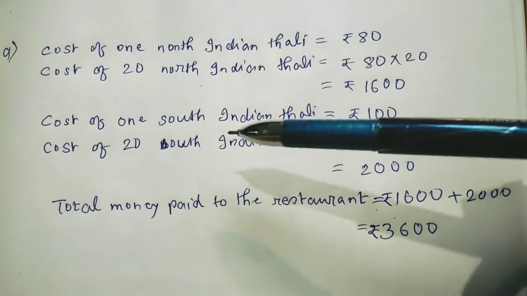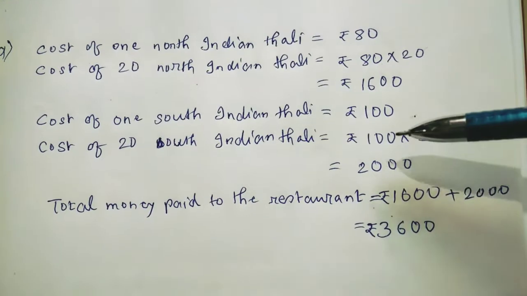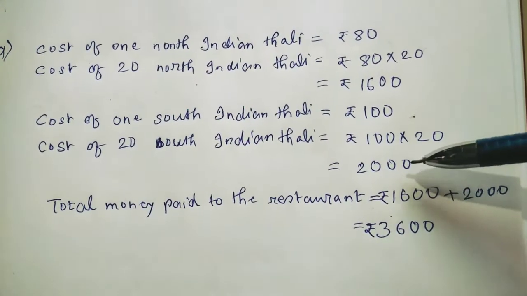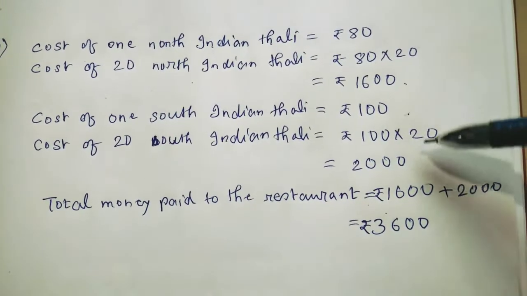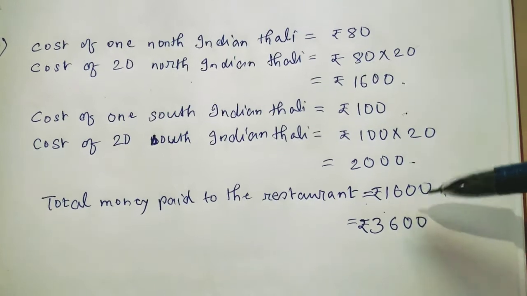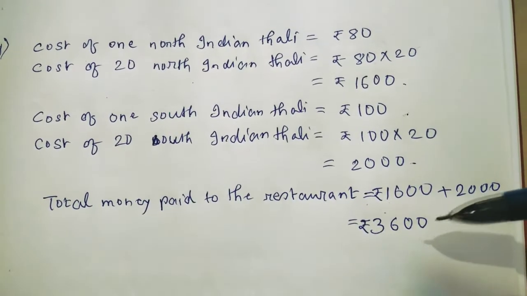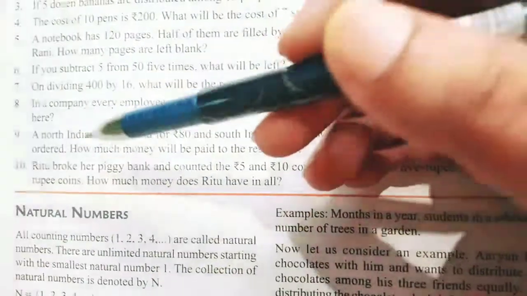Then cost of one South Indian thali is rupees 100. Then cost of 20 South Indian thali is rupees 100 into 20, that means 2000. Now total money paid to the restaurant is what? You have to add both these totals. So 1600 plus 2000 is rupees 3600. This is the answer. Understood? Now next, question number 10.